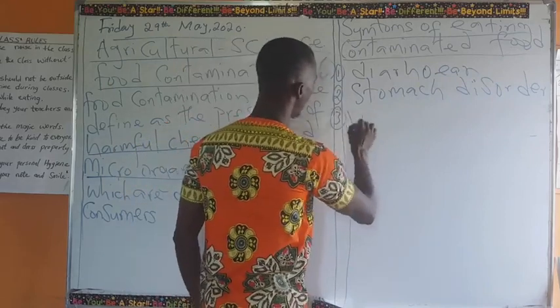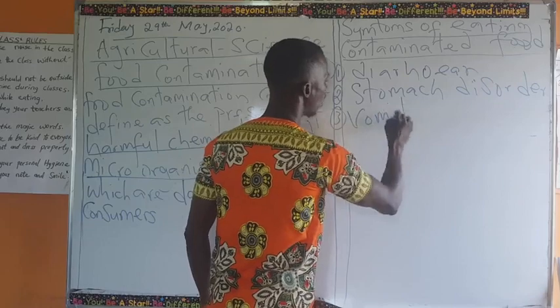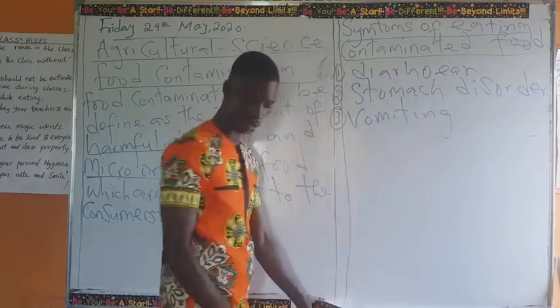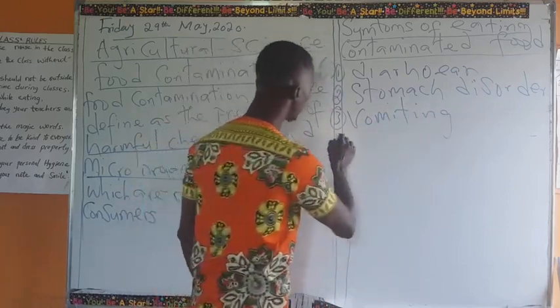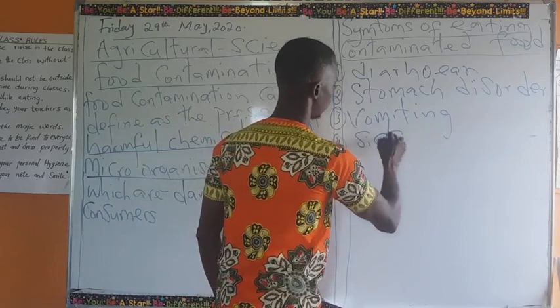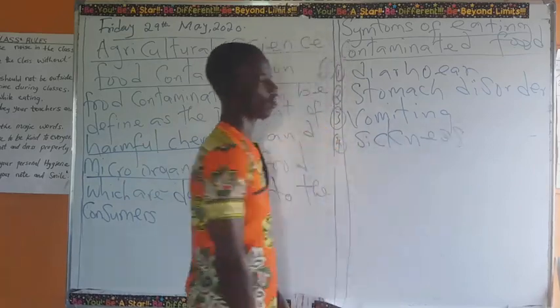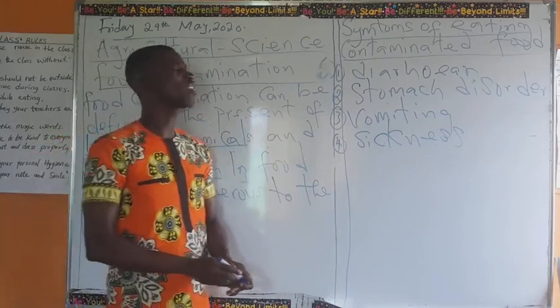Three, vomiting. Then four, we have sickness.